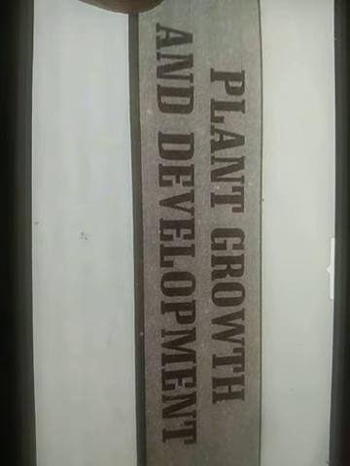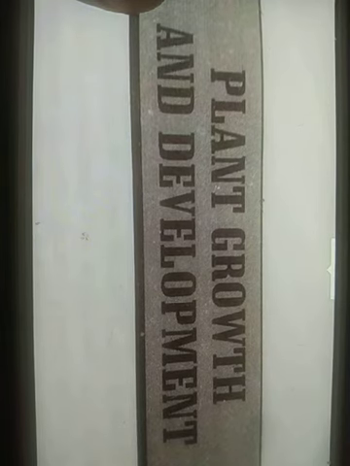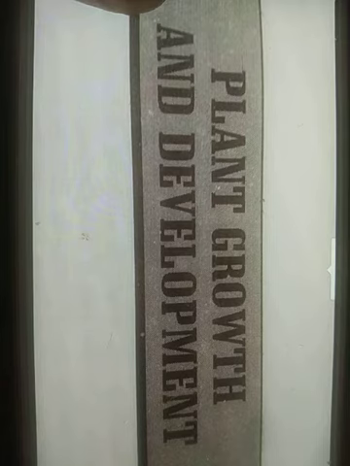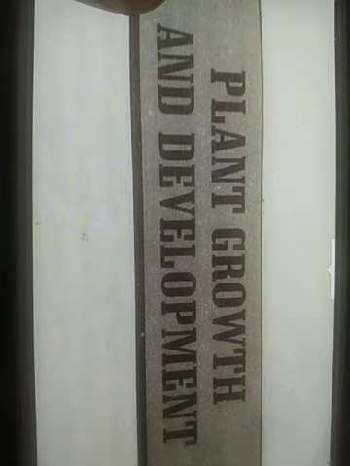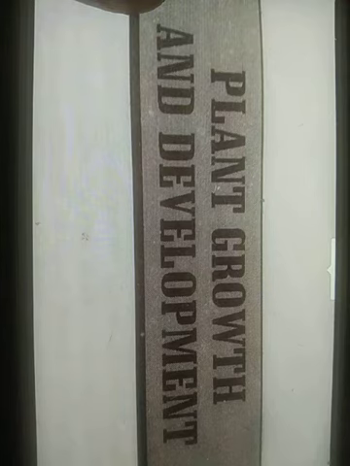So, dear children, today we are going to start a new lesson, plant growth and development. The seed germinates to produce seedlings. Seedlings grow first into a juvenile plant which develops only vegetative organs. Later on it begins to produce flowers, fruits, and seeds.